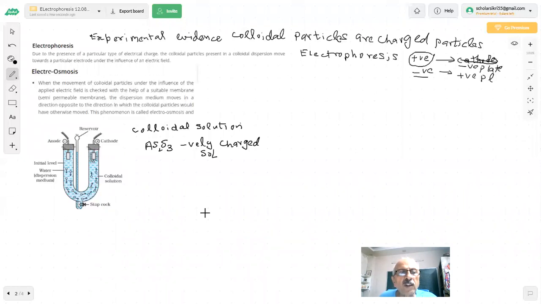You can see that these particles which we have shown here are colloidal particles. They start moving. Which way will they move? Towards the positive plate. They will all move towards the positive plate. There is a movement.